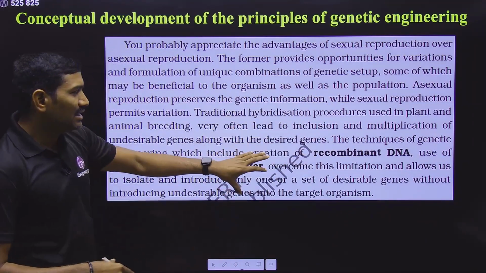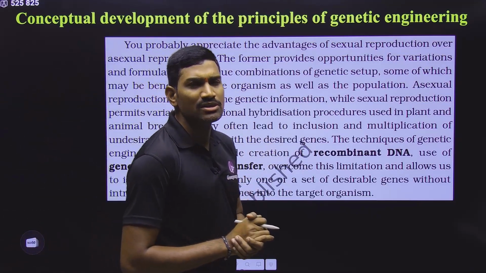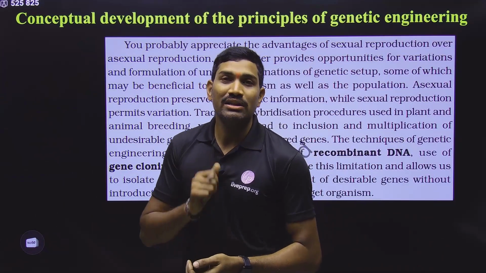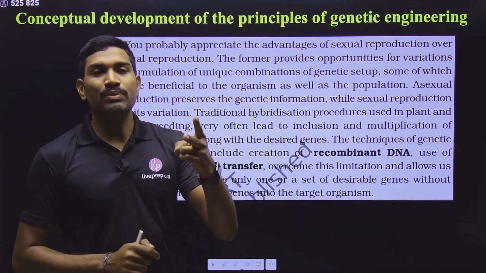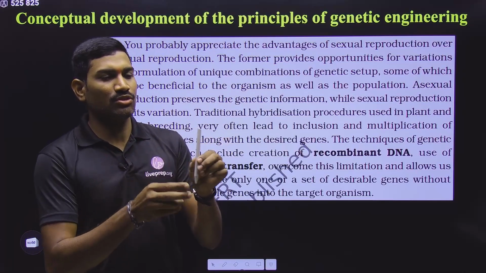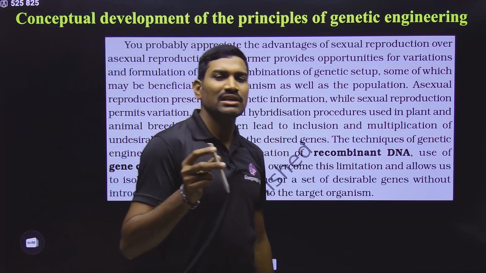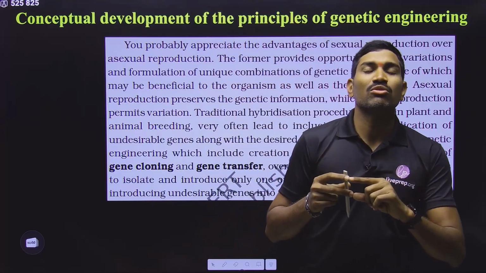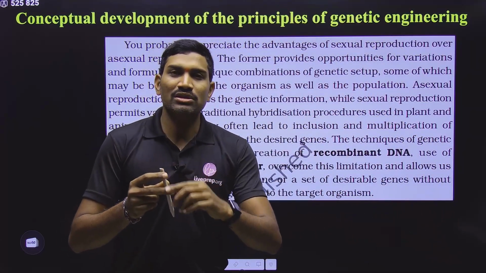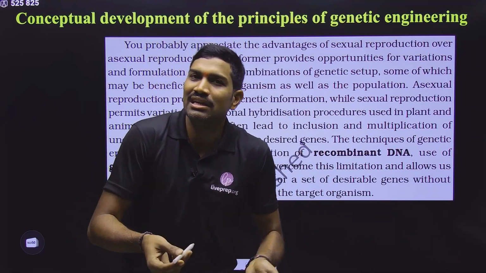And then finally, here they are talking about one important point. In the principles of inheritance and variation, we studied a concept called linkage. What is the concept of linkage? If two genes are very closely present on the same chromosome, suppose this is a chromosome and here two genes are present very closely, then because of linkage there is a greater chance that both genes go together into the next generation. This is what we talk about in linkage.